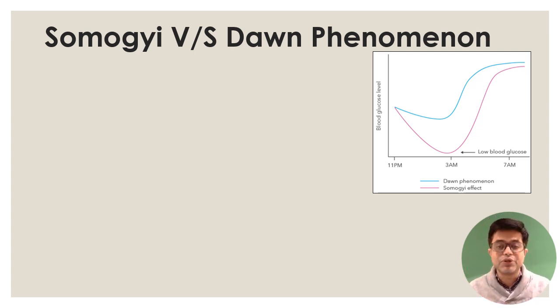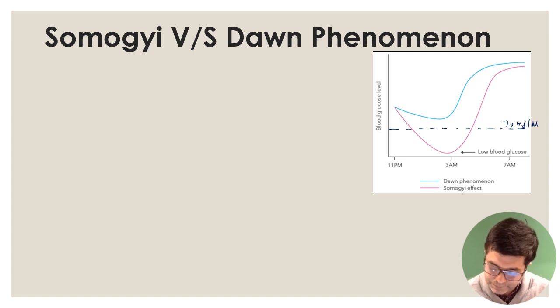So there are a few terminologies we need to know. First of all, this is the table which has been shown. I am adding a line here, this is 70 milligram per deciliter. The first line, which is not touching 70 milligram per deciliter, where blood glucose never goes below 70, is the Dawn phenomenon. So the blue line is the Dawn phenomenon. The pink colored line, which is dipping below 70, is the Somogyi effect.